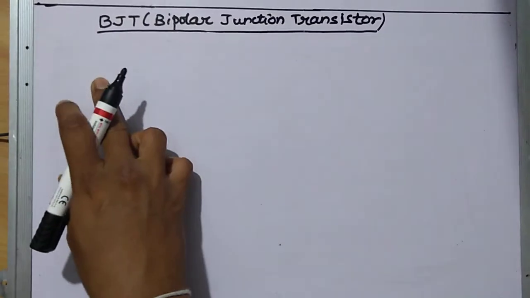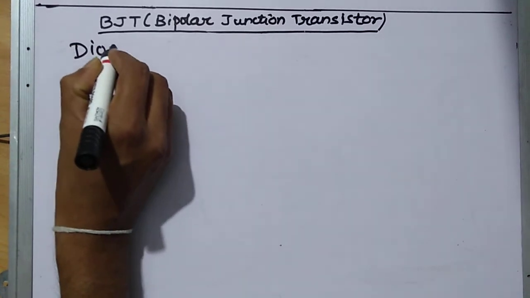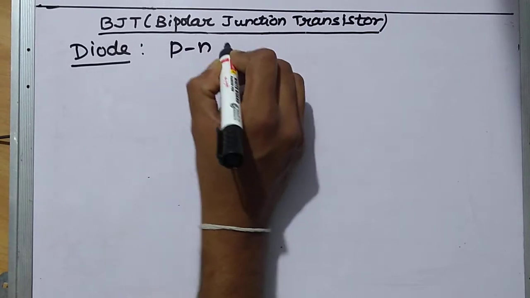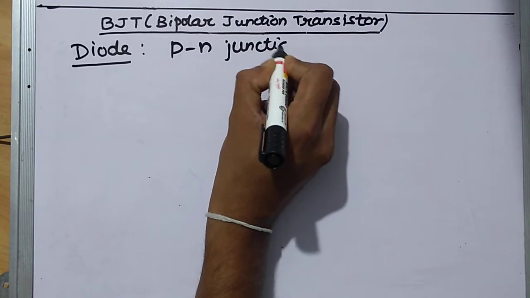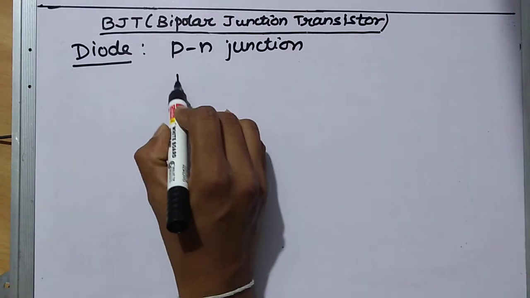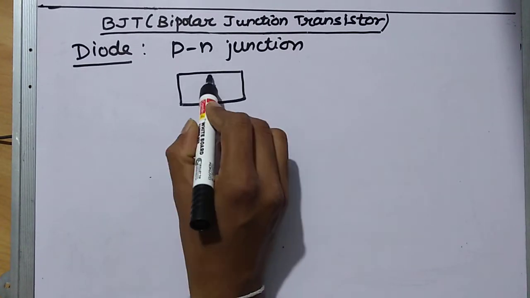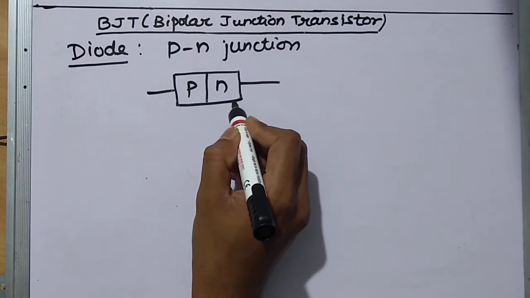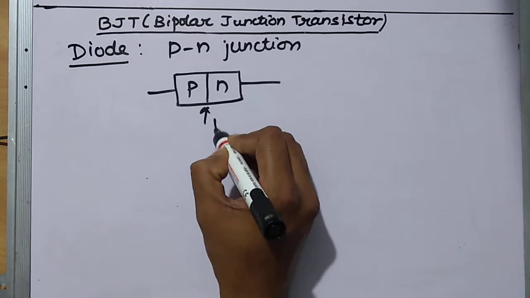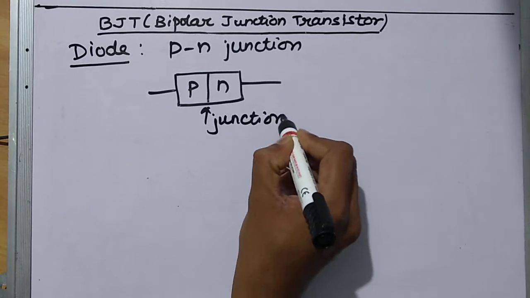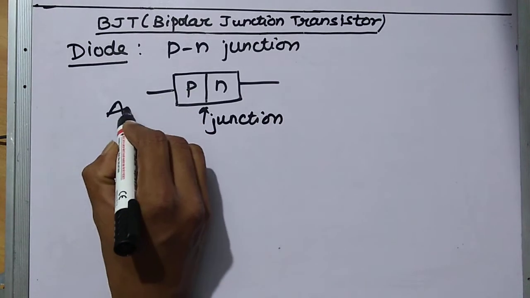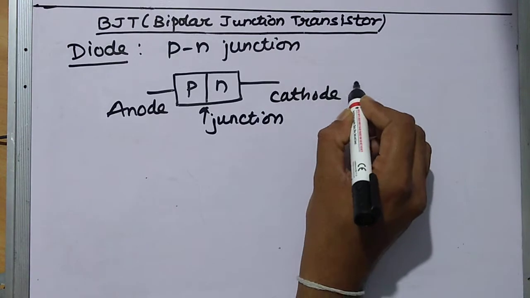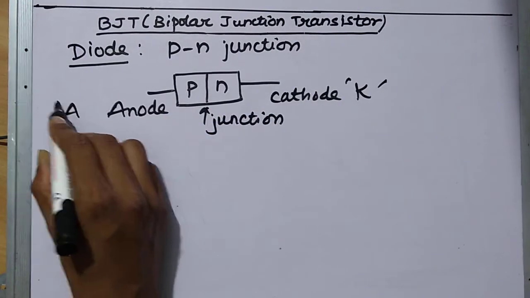Now we have already discussed the diode. We have studied this diode. So what is a diode? It is a p-n junction device. It has a p-type material and an n-type material. So this is the p-type material, this is the n-type material, and this is the junction. The p-type material is called the anode and the n-type material is called the cathode. It is represented by K, and it is represented by A.